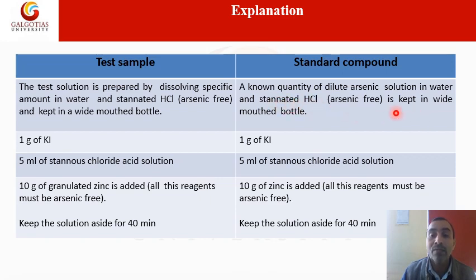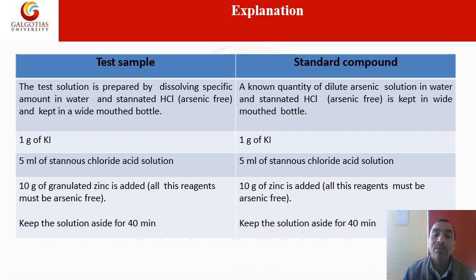We keep it in a wide mouth bottle, and again the same ratio applies. Again we add 1 gram of potassium iodide, further 5 ml of stannous chloride solution, followed by 10 gram of zinc. Whatever reagents we use here should be arsenic free, and after that we keep the solution aside for 40 minutes.